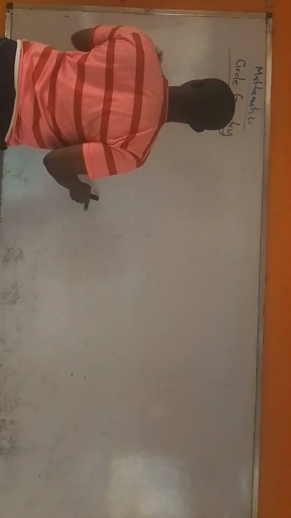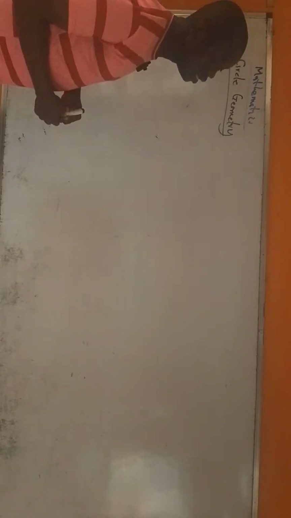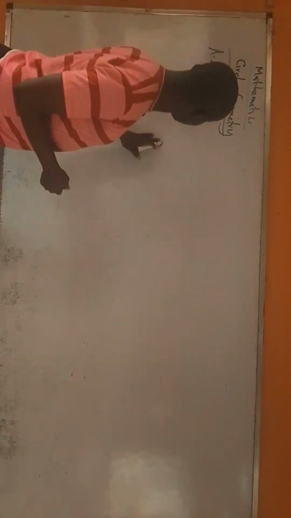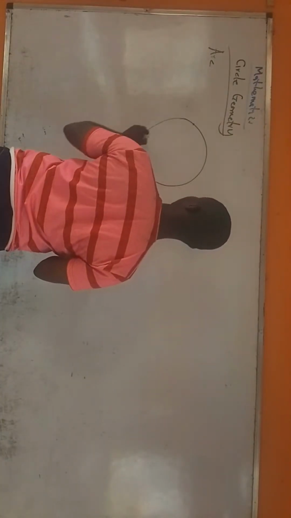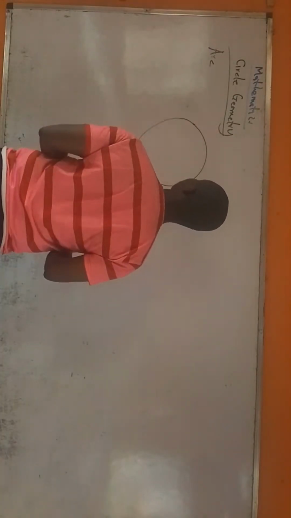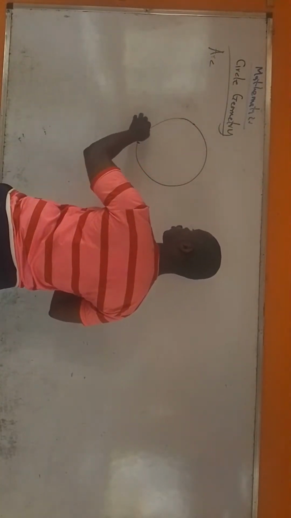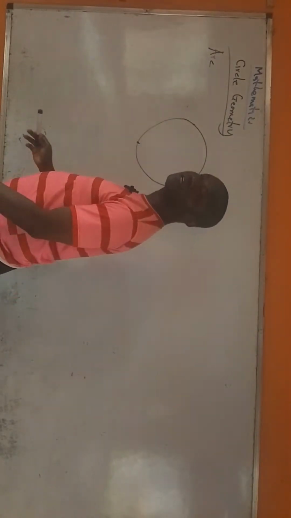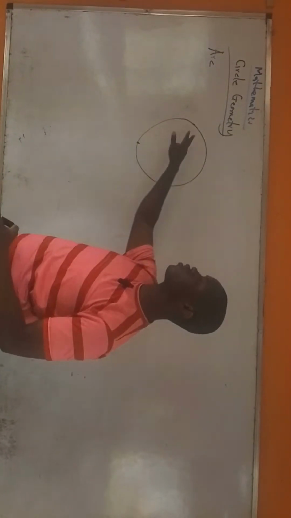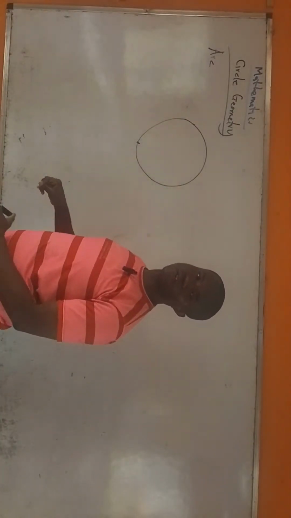Now, we have what we call an arc. An arc. Now, an arc is a line. If I draw a circle, for example, and I choose these 2 points, the arc is a single line that runs along the circumference of the circle, joining 2 points together. It joins 2 points on the circumference together, but it just runs along the circumference of the circle.